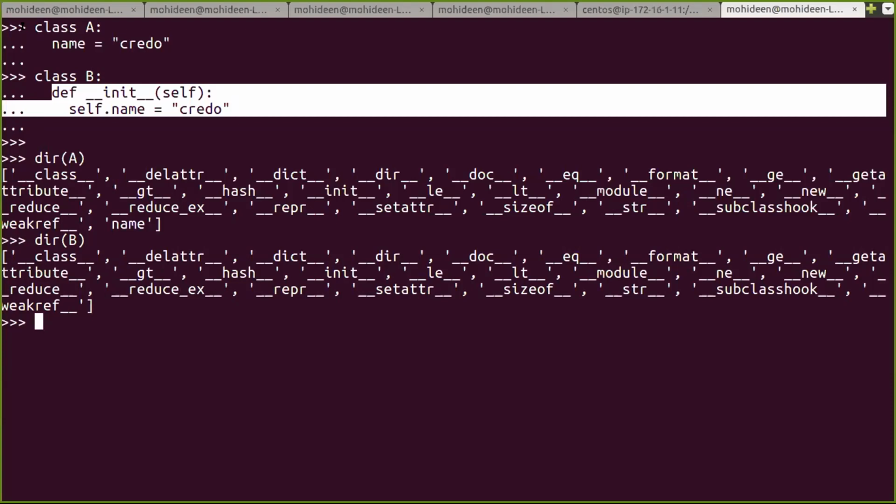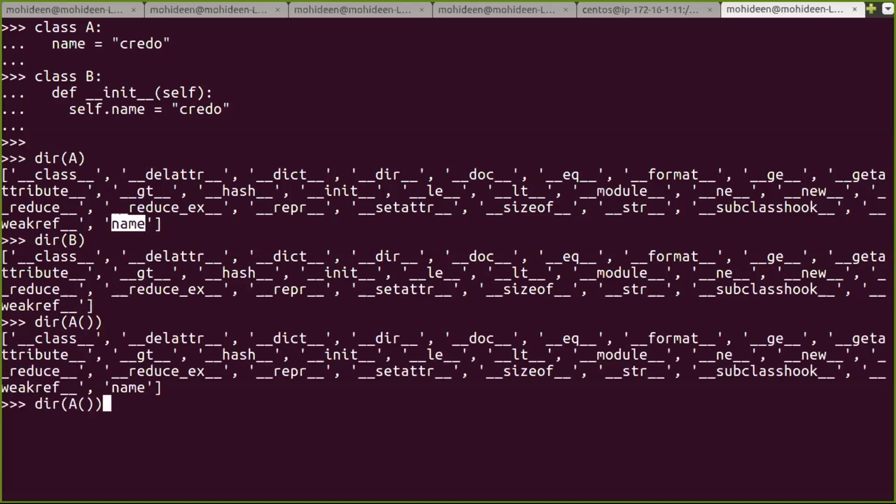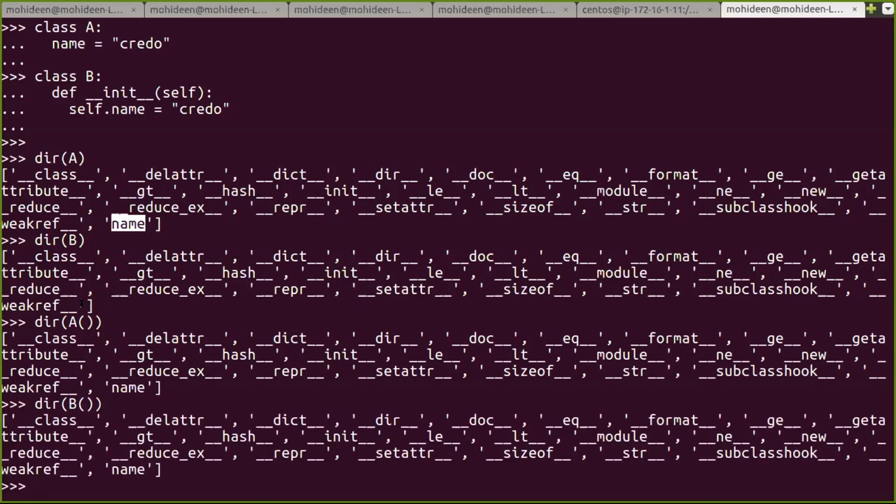Okay, what is the difference between this and this? When I instantiate both, see that difference. The name attribute is there in class A, but it is not there in class B. When I instantiate class B, it is there. It is newly created inside. Now tell me the difference.